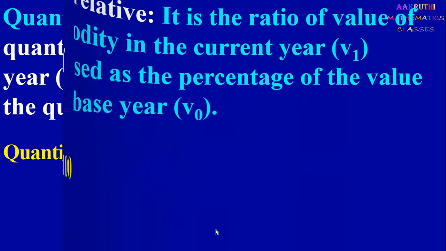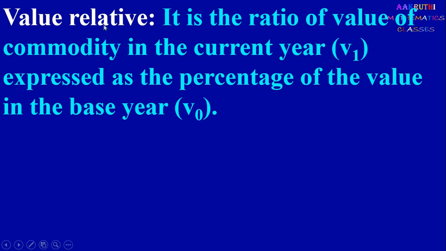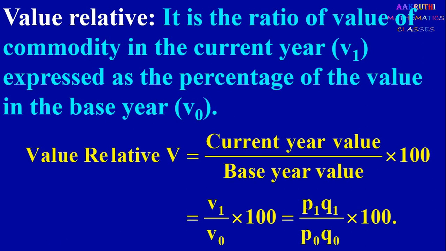Next it is value relative. Here we compare the values. It is the ratio of the value of the commodity in the current year, denoted by V1, expressed as the percentage of the value in the base year, and base year value is denoted by V0. Here we compare value of current year and base year. Therefore value relative V equal to current year value divided by base year value into 100. So it is V1 divided by V0 into 100.